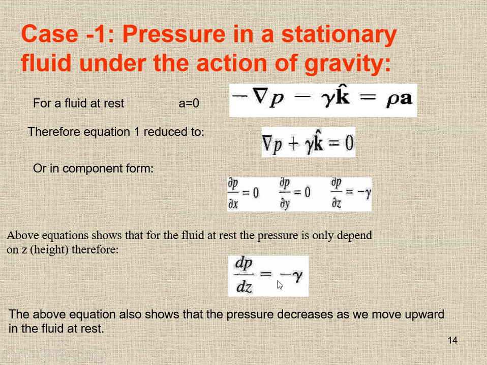So dp is equal to minus gamma dz, because if we are going up, in the positive direction, the pressure is going to decrease. If we are going in the downward direction, the pressure is going to increase. So finally we can say that P is equal to gamma into H.